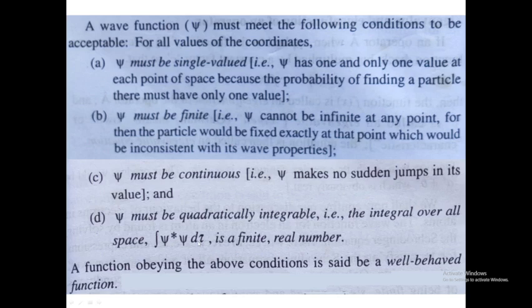Okay, and a function obeying the above conditions is said to be a well-behaved function. So if psi is not a well-behaved function, we cannot consider it as a wave function of the electron. So certain conditions should be imposed to make the wave function a well-behaved function.